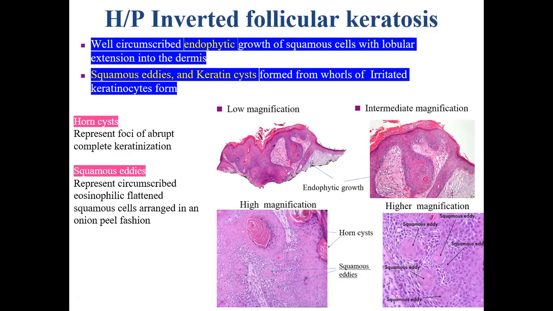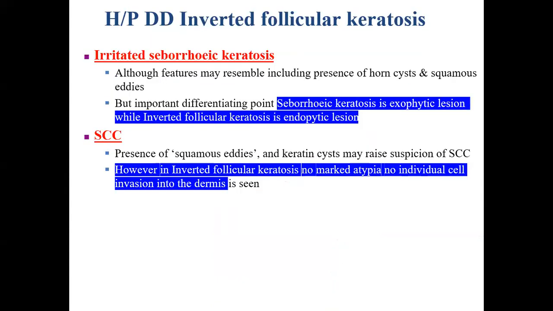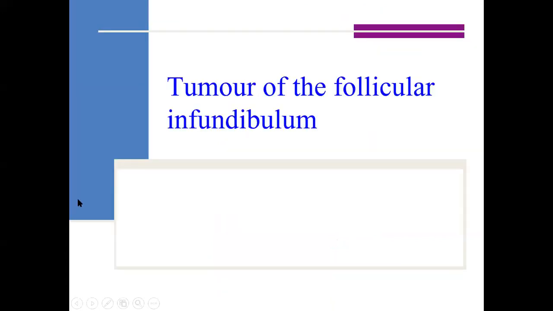So, histopathologically, this has to be differentiated from irritated seborrheic keratosis. As I mentioned, there can be haunches and squamous eddies also in irritated seborrheic keratosis. However, seborrheic keratosis is an exophytic lesion, while inverted follicular keratosis is an endophytic lesion. Also, we have to differentiate it from squamous cell carcinoma. However, in inverted follicular keratosis, there is no marked atypia and no individual cell invasion in the dermis, as we see in squamous cell carcinoma.